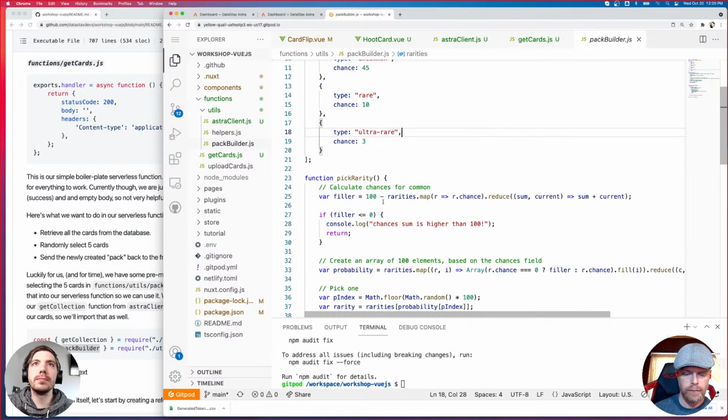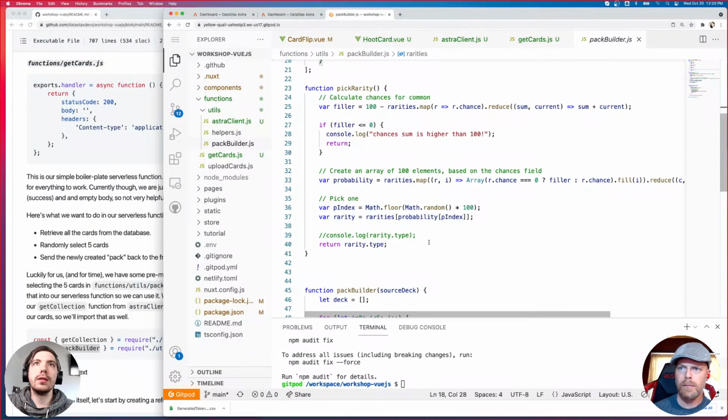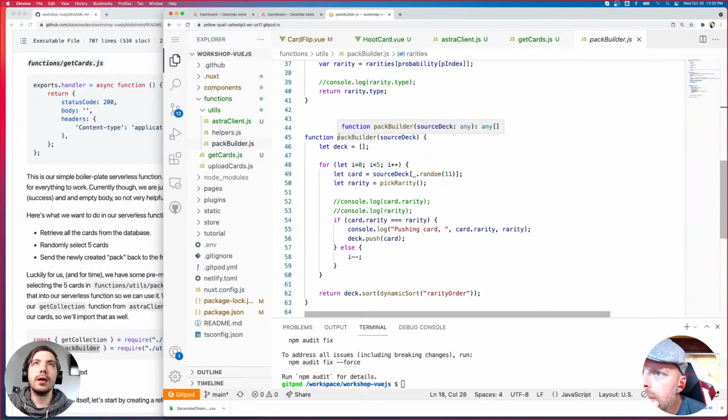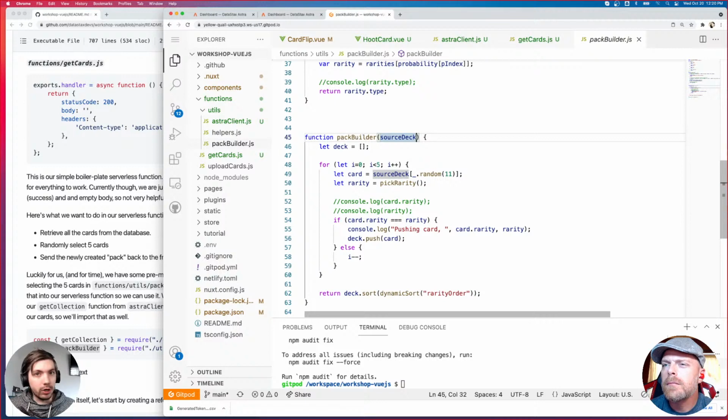Then it has a function that picks a random rarity, which is a bunch of math stuff, and then it's going to create the pack, right? So it's going to take the source deck, which is going to be all of our cards. So we're going to send the pack builder just the full collection of our cards, and it's going to create a pack out of them by iterating through 5 times, because we want 5 cards.